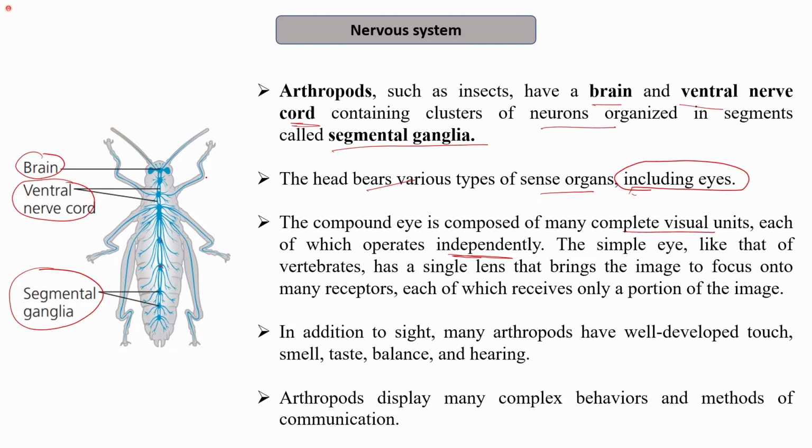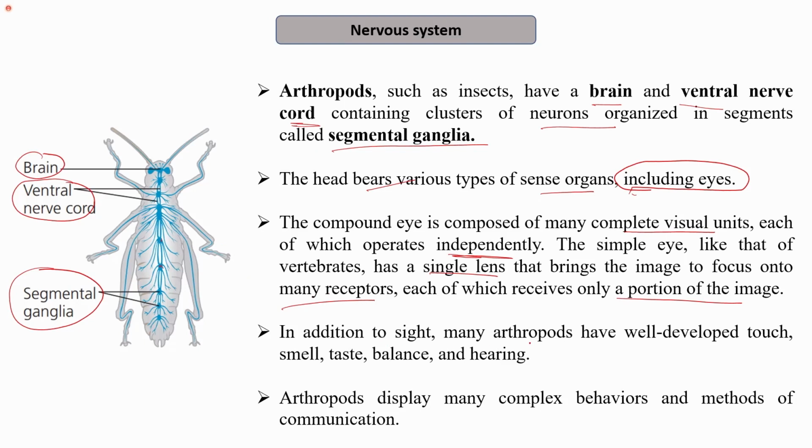Basically, in compound eyes, they have multiple lenses, and each of these lenses functions individually. The simple eye, like that of the vertebrates, has a single lens that brings the image to focus onto many receptors, each of which receives only a portion of the image. While in compound eyes, every lens forms its own image, not a portion of the image.